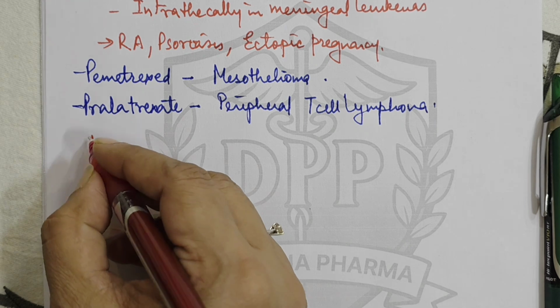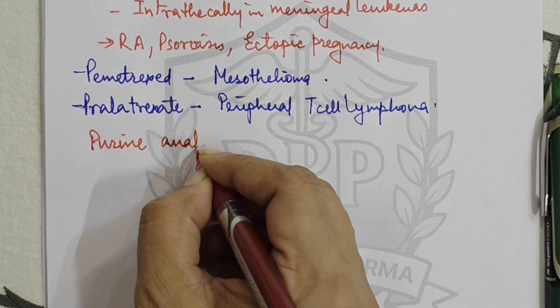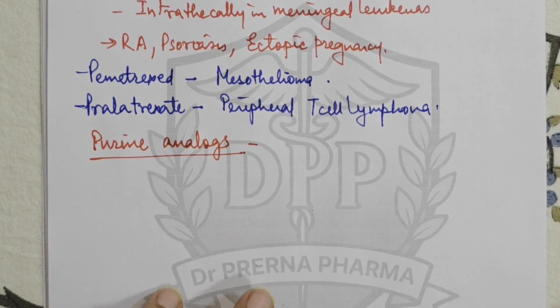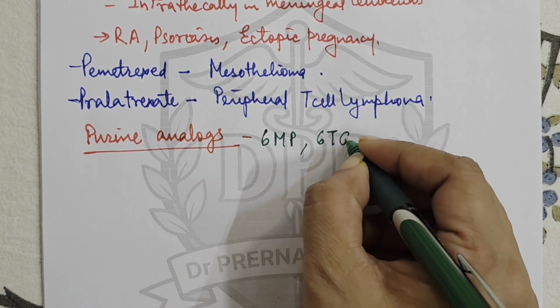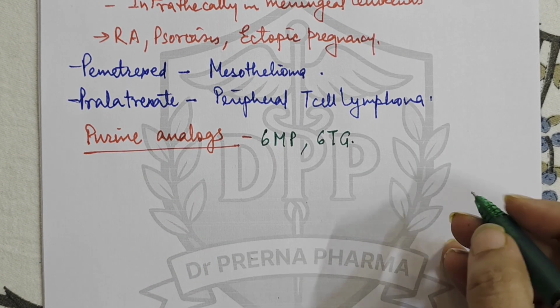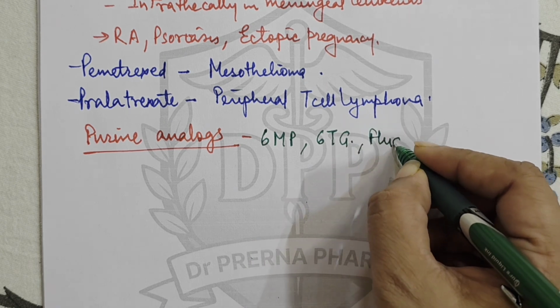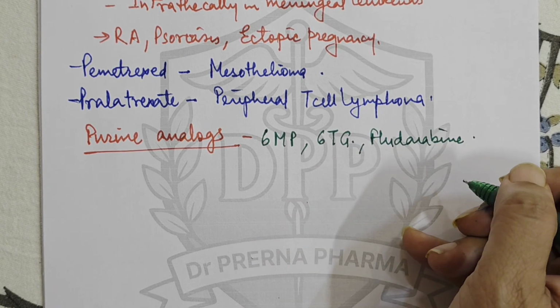Then the next category that we have is purine analogs. The drugs that come under purine analogs are 6-mercaptopurine and 6-thioguanine. Right? These are the purine anti-metabolites. Then there is fludarabine. It is not a new drug, it is an old one. So these are purine analogs.